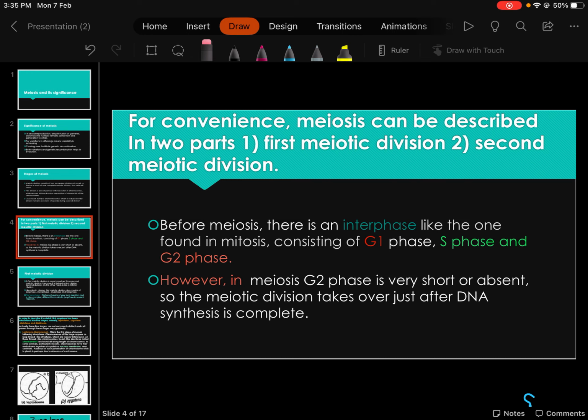And G2 phase is another gap phase where the cell forms more protein needed for cell division, and from G2 phase the cell enters mitosis or meiosis. In meiosis, G2 phase is very short. It is either absent or very short. It is not very much required.